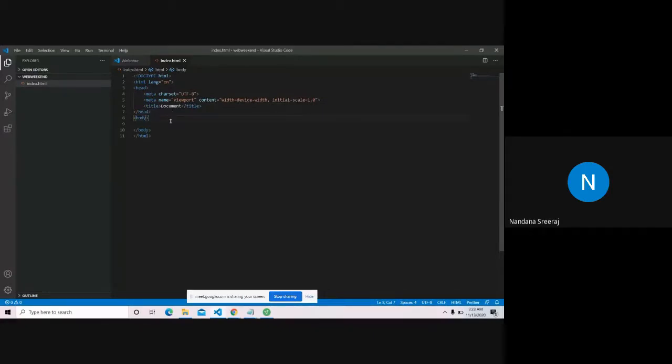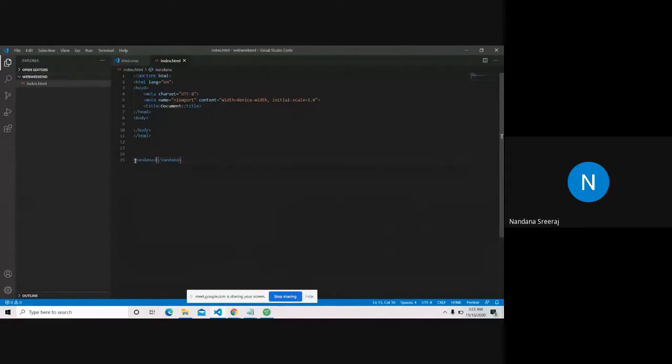So what are these? In HTML, we write things in tags. Tags are something that begin in an angle bracket and also end in an angle bracket. Like Nandana. See, this is a tag called Nandana. I've named it Nandana, you can name it anything. You have many predefined tags. I'll tell you later which tags we use.